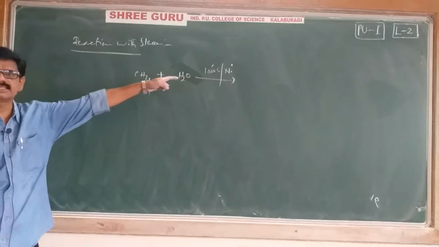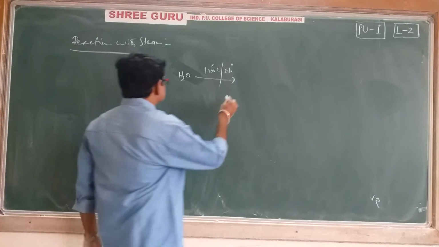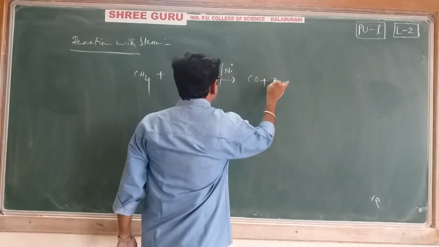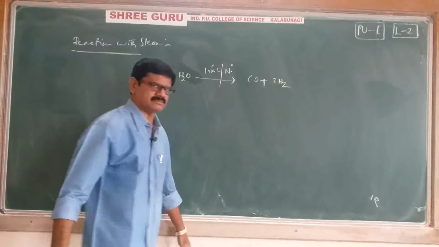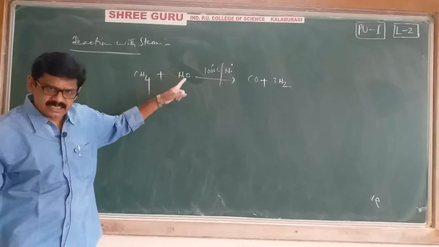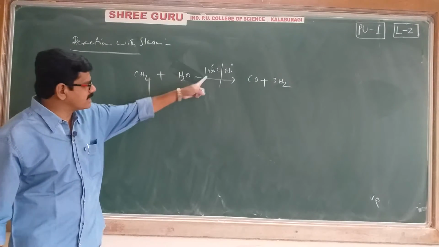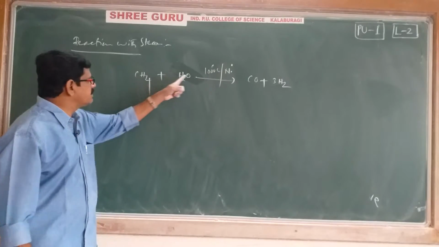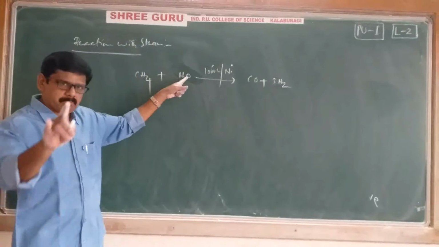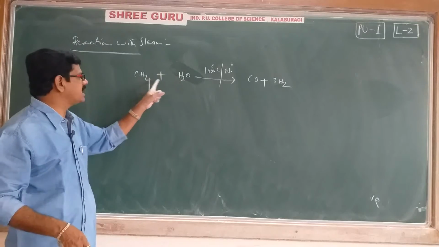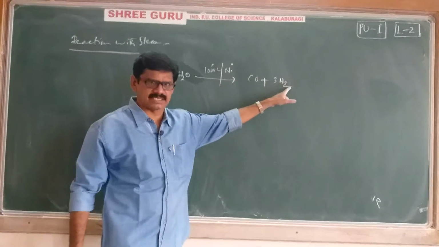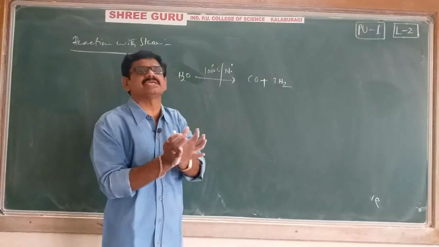You have to maintain these conditions. Then you will get CO plus 3H2, a mixture, because in total there are 4 plus 2, 6 hydrogens. That's why I have written 3H2.